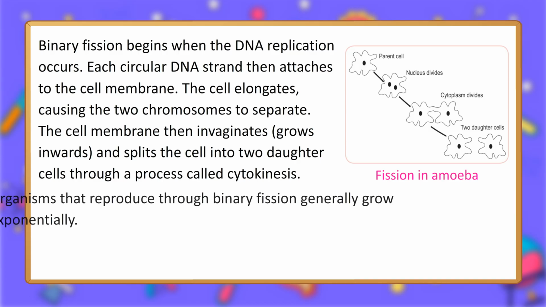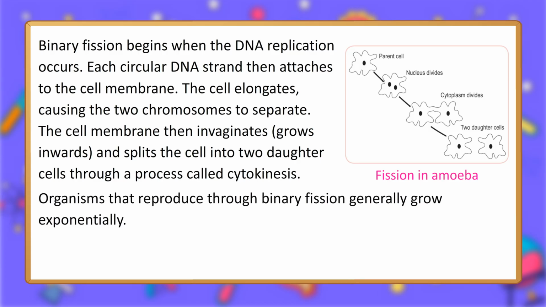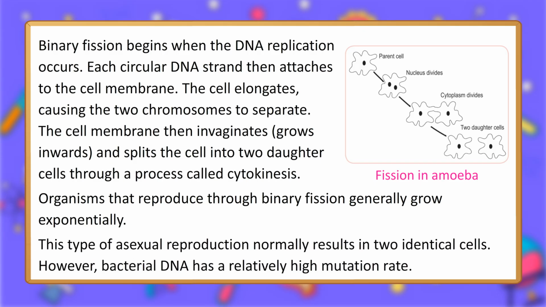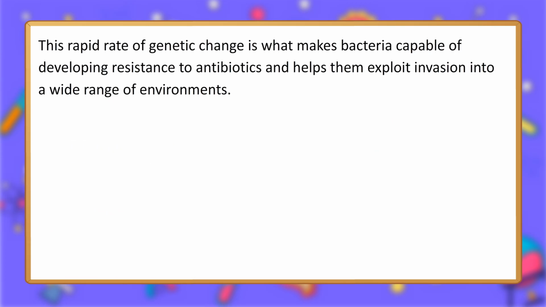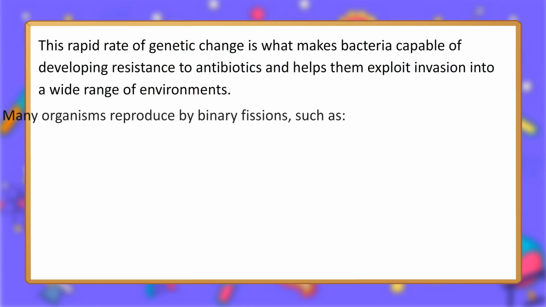Fission in amoeba. Organisms that reproduce through binary fission generally grow exponentially. This type of asexual reproduction normally results in two identical cells. However, bacterial DNA has a relatively high mutation rate. This rapid rate of genetic change is what makes bacteria capable of developing resistance to antibiotics and helps them exploit invasion into a wide range of environments.